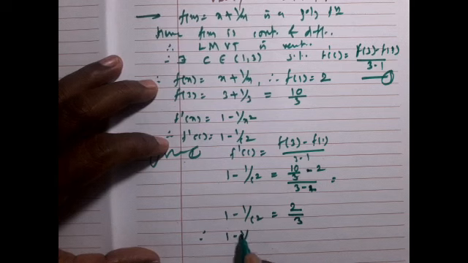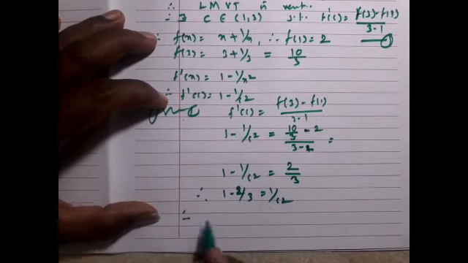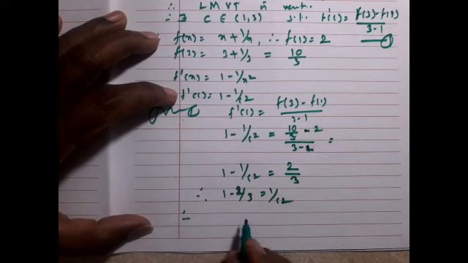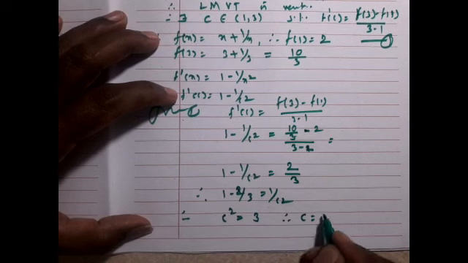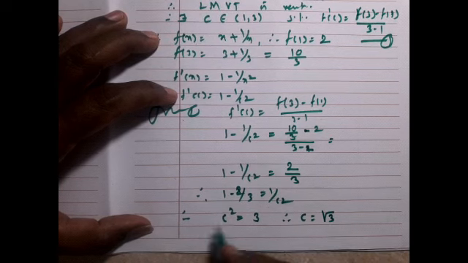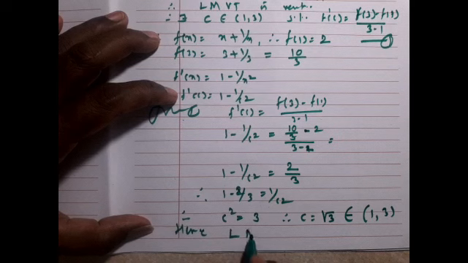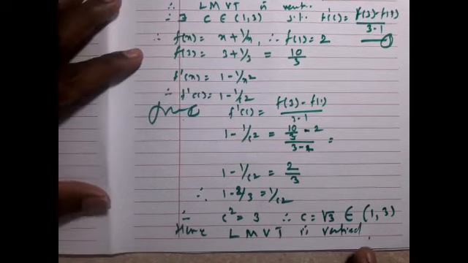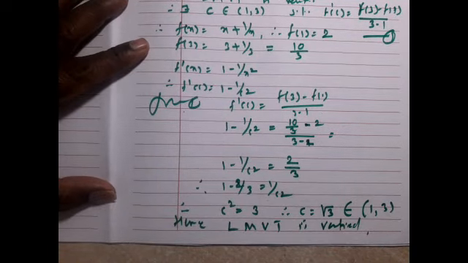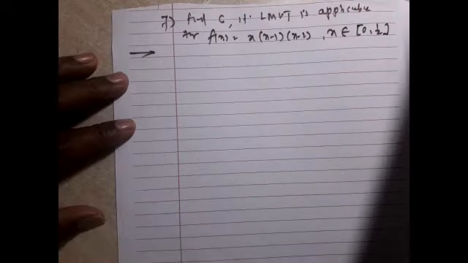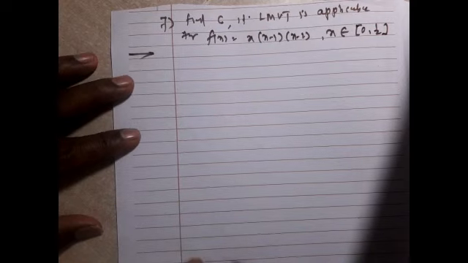Therefore 1 minus 2 by 3 is 1 upon c square, and therefore c square is equal to 3. Therefore c is equal to root 3, which belongs to the interval 1 to 3. Hence LMVT is verified. LMVT is verified.